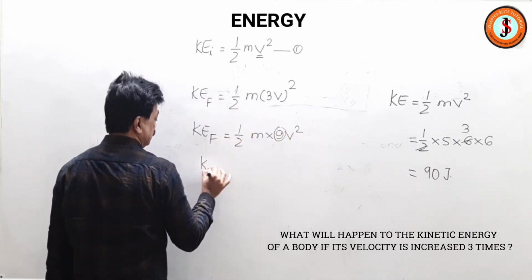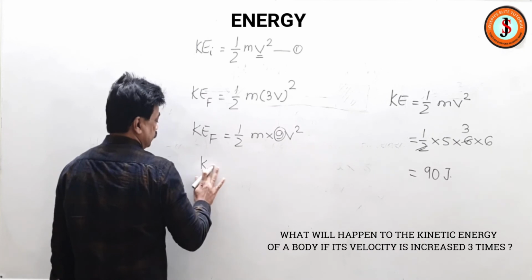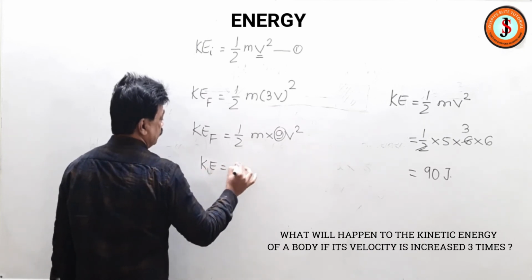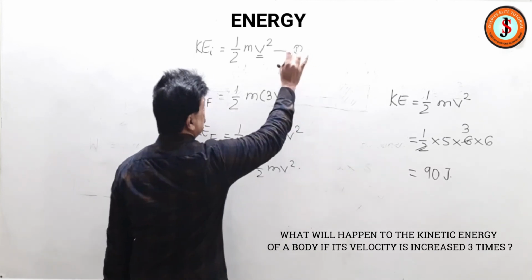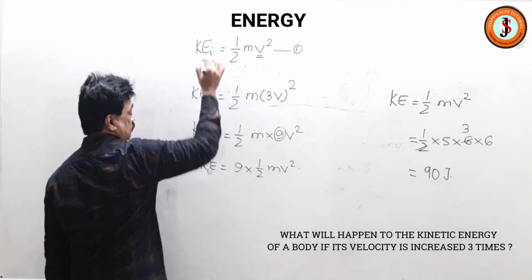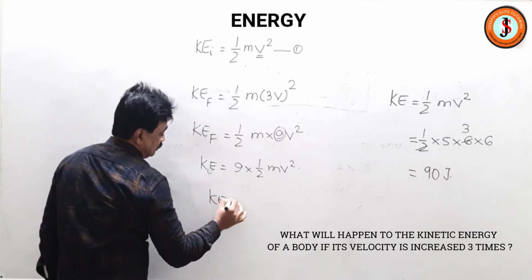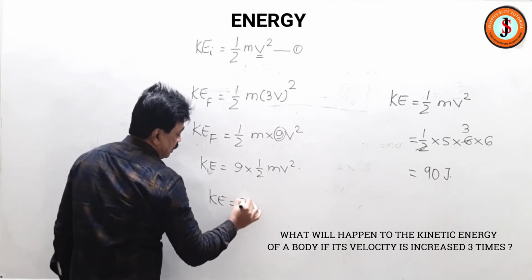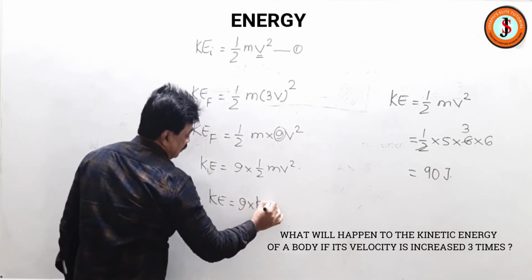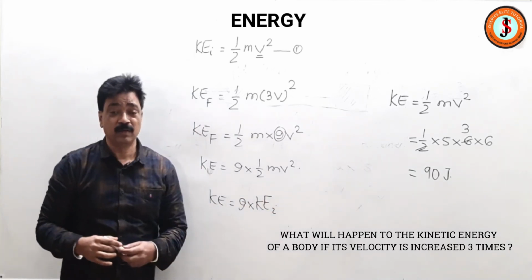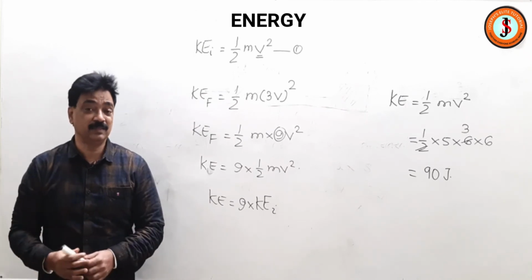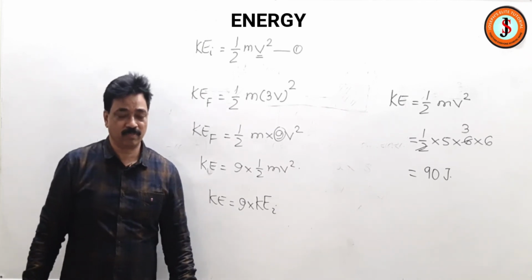So kinetic energy final is equal to 9 into half mv square. But from this equation, half mv square is equal to kinetic energy initial. So it will be 9 into kinetic energy initial. So our final answer will be kinetic energy has increased 9 times. Thank you.